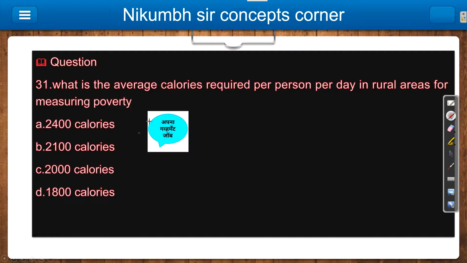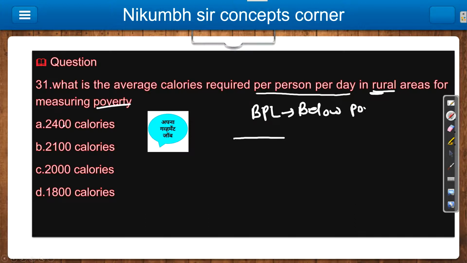So today's first question, that is your 31st question. What is the average calorie required per person per day in rural areas for measuring poverty? In video number 5 or video number 6 we already learned a little bit about poverty. In that we also discussed 2400 calories, 2100 calories, 2000 calories or 800 calories. So what is the poverty line? Or we can say below poverty line. Very important term for you, right? Below poverty line.